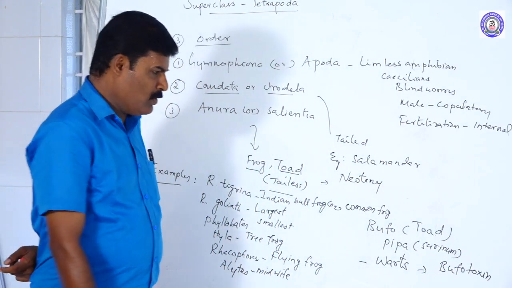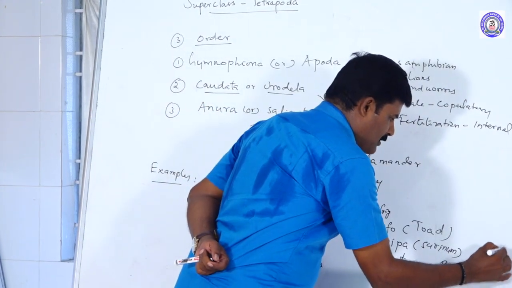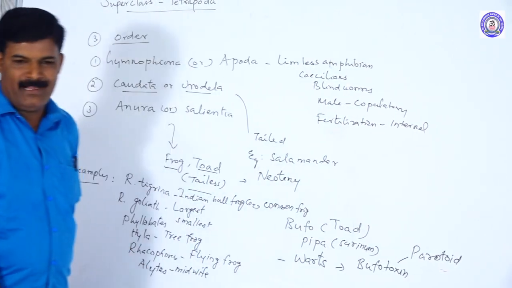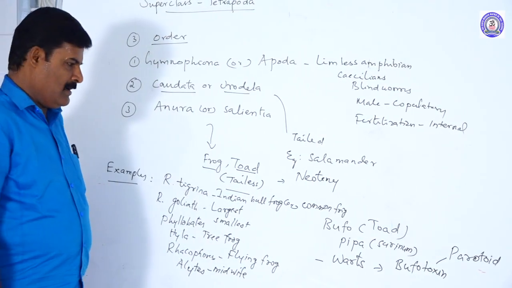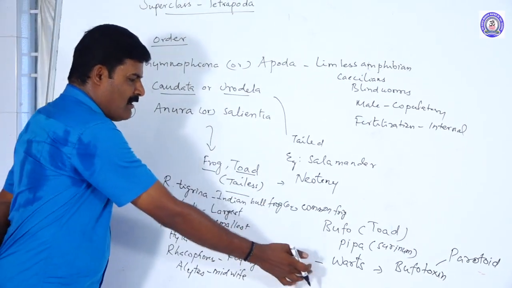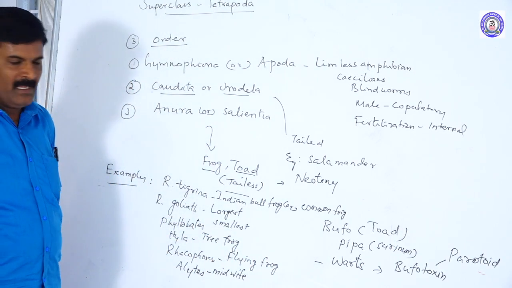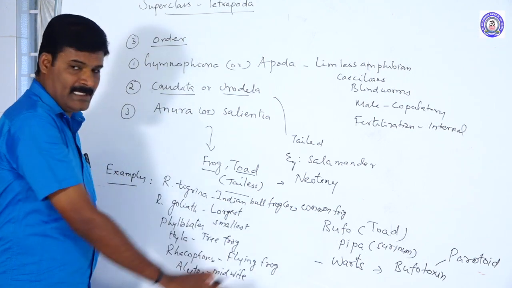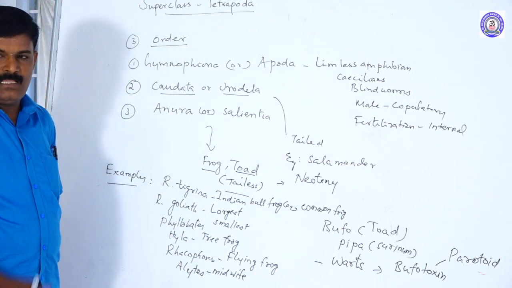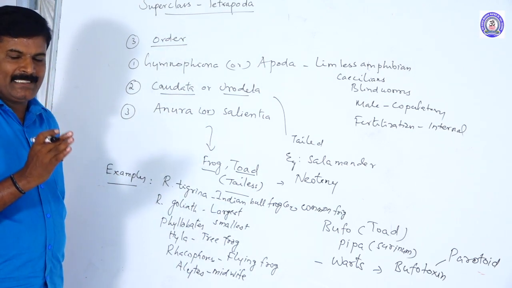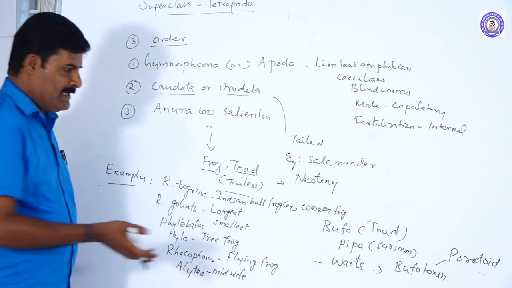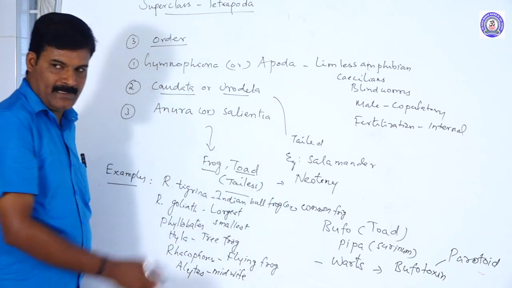Bufotoxins are produced by the parotid glands. These warts are not present in the frog. Toads are terrestrial in habit. The body has small bulgy areas called warts, and the limbs, digits and toes are without webs. So these are some characters of the toads.